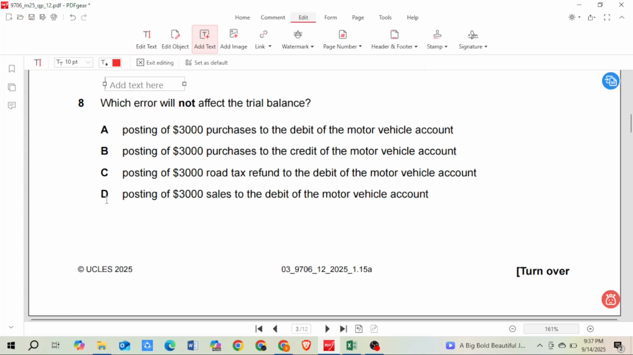And the last one, D, posting of 3,000 sales to the debit of the motor vehicle account. Again, sales is an income, so it should be a credit balance, but we wrote it on the debit side of the motor vehicle, so this would also not match the trial balance. So the trial balance can detect these errors. However, for A, the purchase is a debit balance and we also posted it on the debit side of the motor vehicle, so it would not be detected by the trial balance. So the correct option is A.